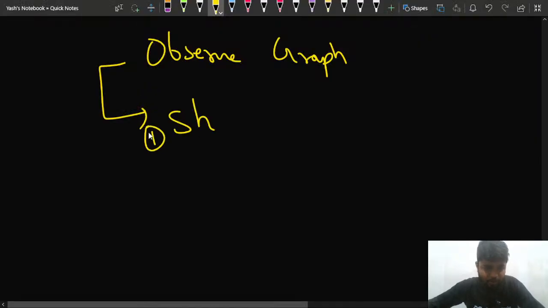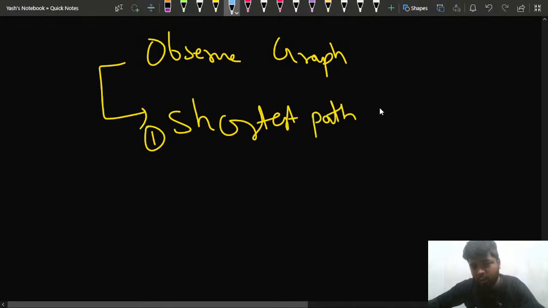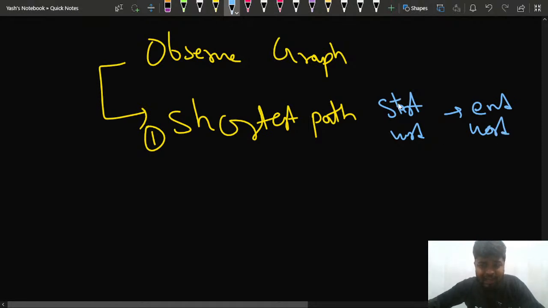The first thing to observe is why it can be a graph type of problem, because indirectly it is asking you the shortest path to convert the starting word to the ending word, such that you are using the words that have been given to you in the dictionary. This is not a DP problem, because you have to find the shortest path, so it will be graph based, not DP based.